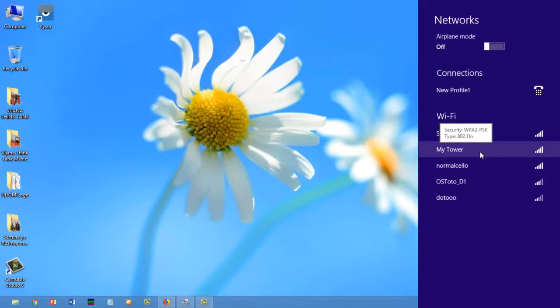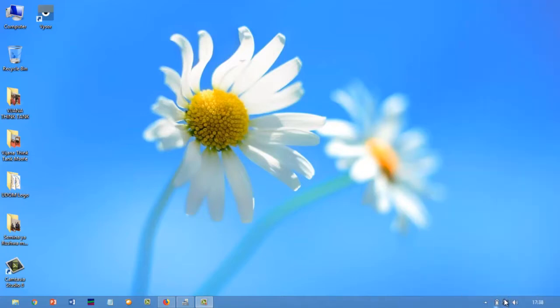So you'll see all the wireless networks: Wi-Fi, Studio, Normal, Auto. You see all these are here. But when your wireless network is off, you will not be able to see all these networks. So ensure that your wireless networks are available and your wireless adapter is on so that you can see all the wireless networks.